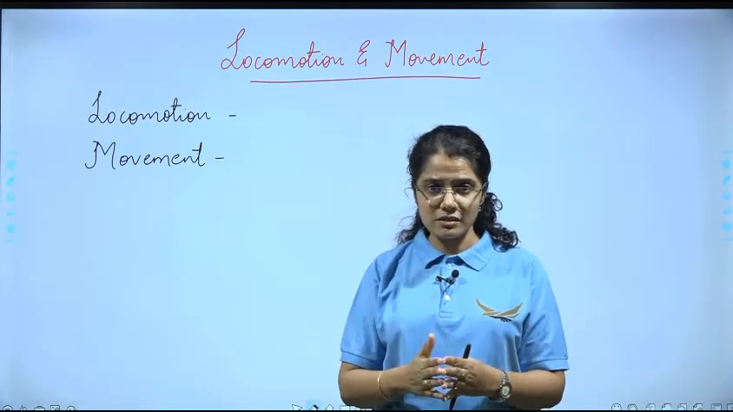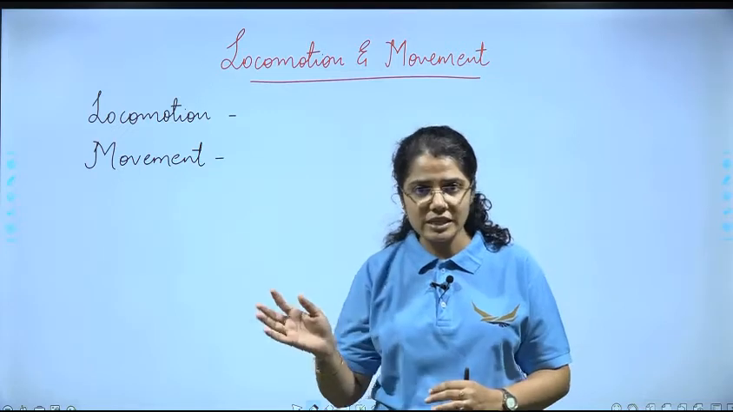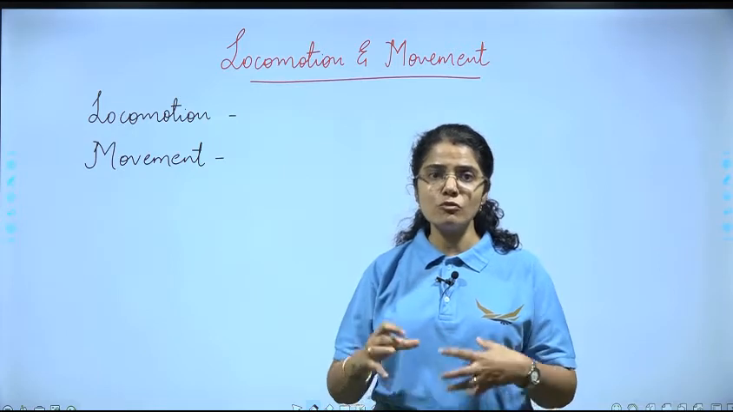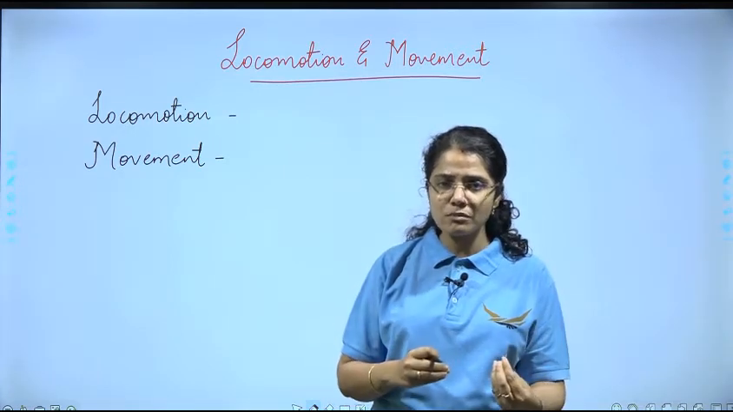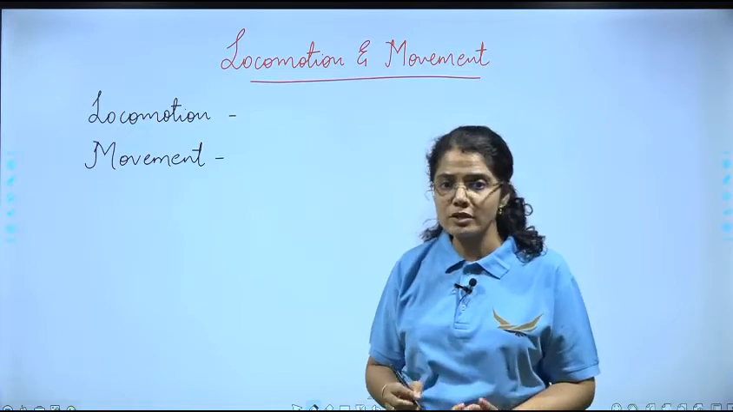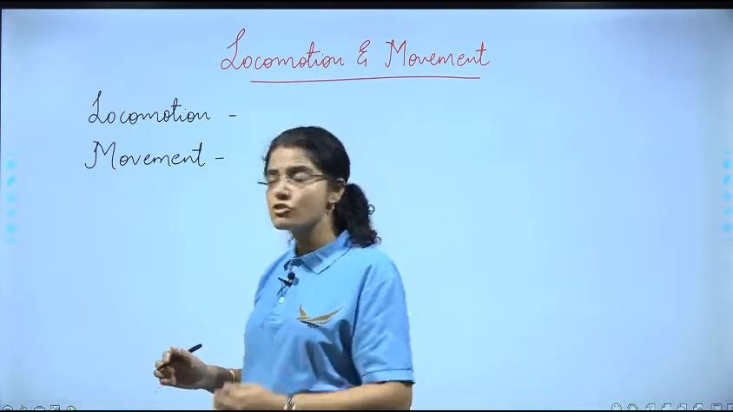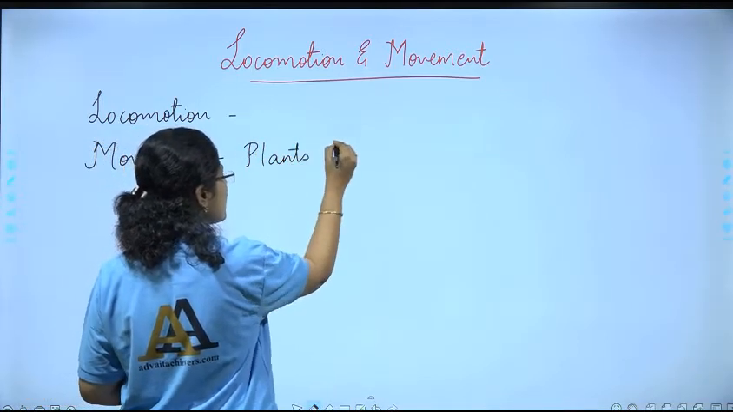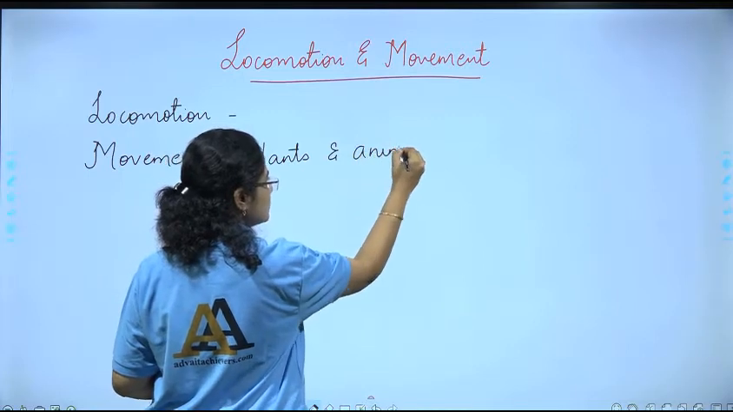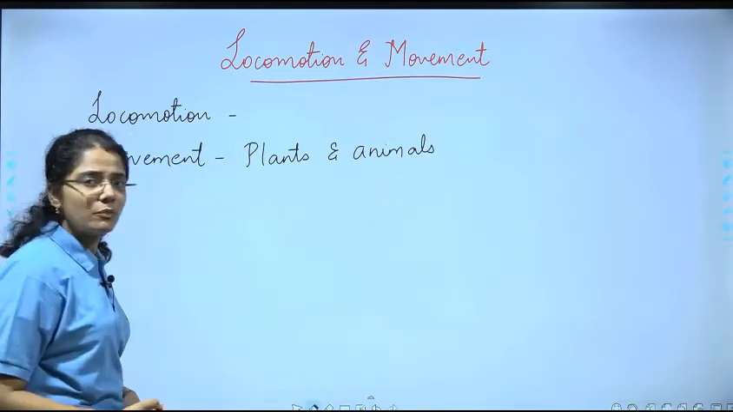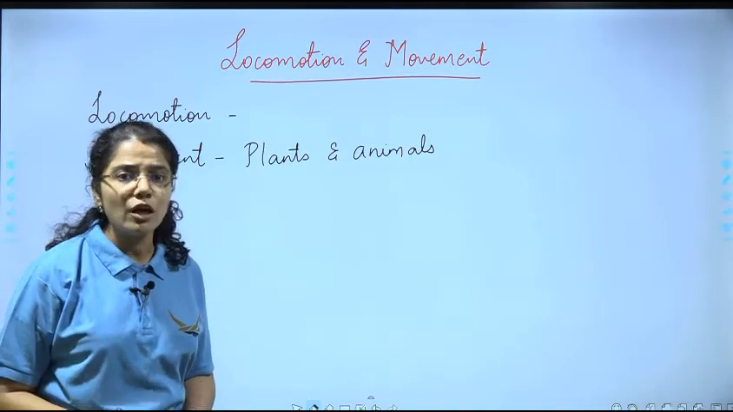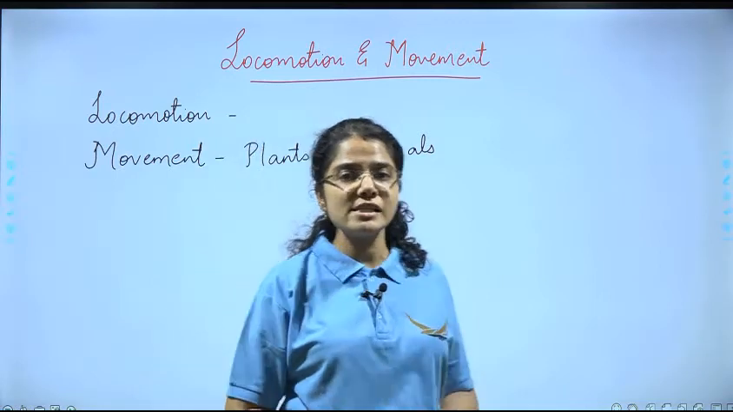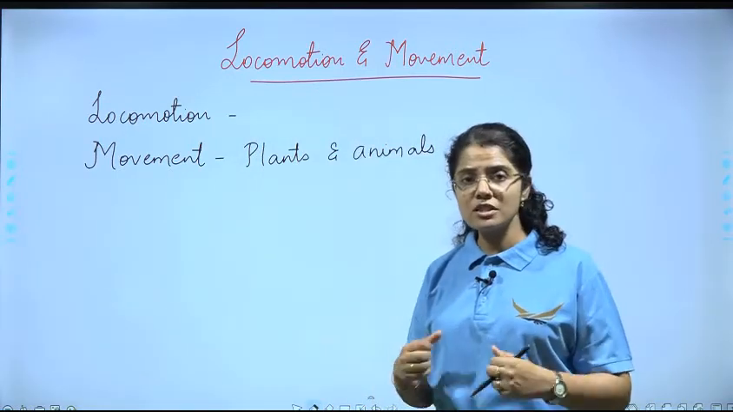Even if the plant, when it is standing erect, its leaves, they move, right? That is all movement. So it is just moving of some part of the body, that is termed as movement. So all plants and animals, they show movement. Movement is shown by plants and animals, right? But when I say locomote, locomote means what? Change in the position of the organism, right? That is termed as change in position of the organism.